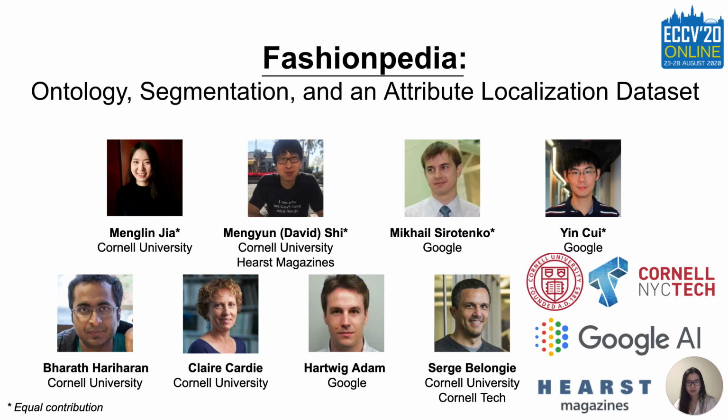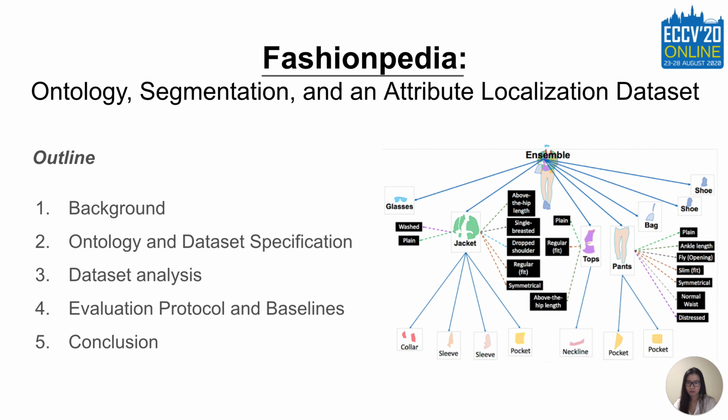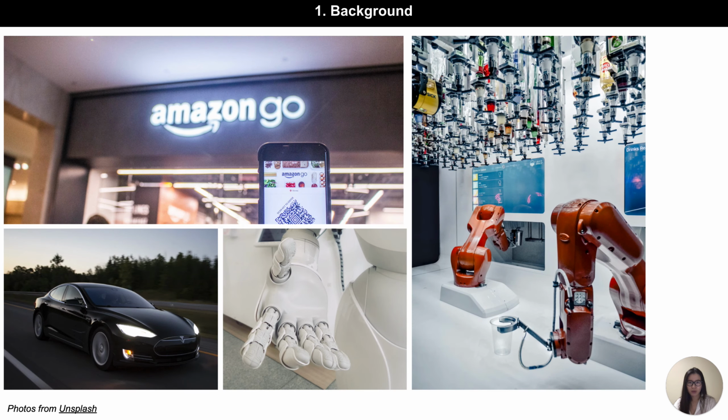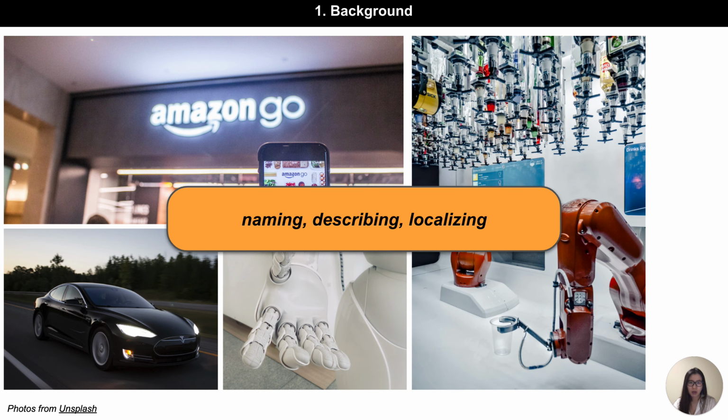Hi, this video will introduce our paper, Fashionpedia: Ontology, Segmentation, and an Attributes Localization Dataset. Recent progress in computer vision has advanced machines' ability to recognize and understand our visual world. These applications are supported by different visual understanding tasks with the goal of naming, describing, or localizing objects within an image.